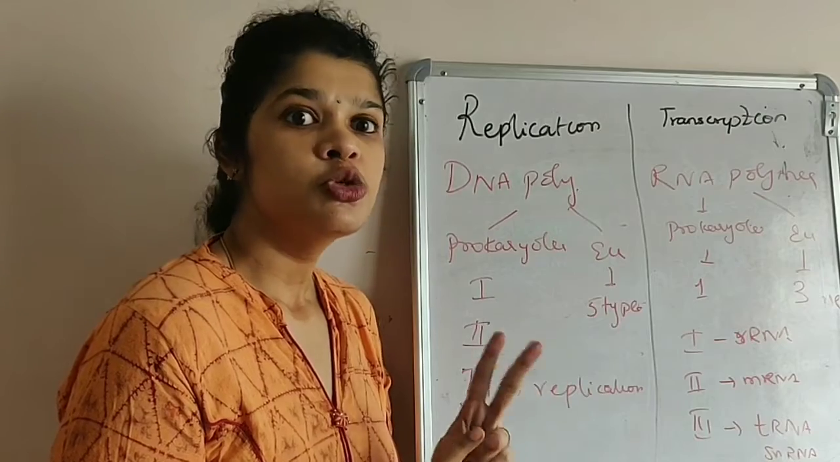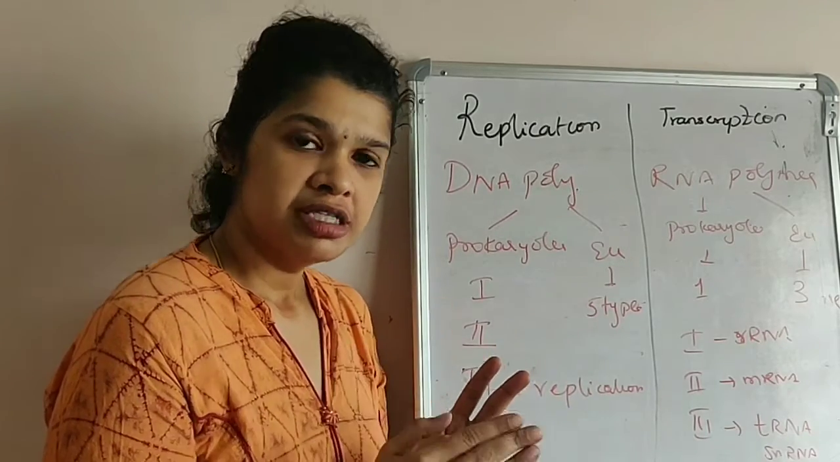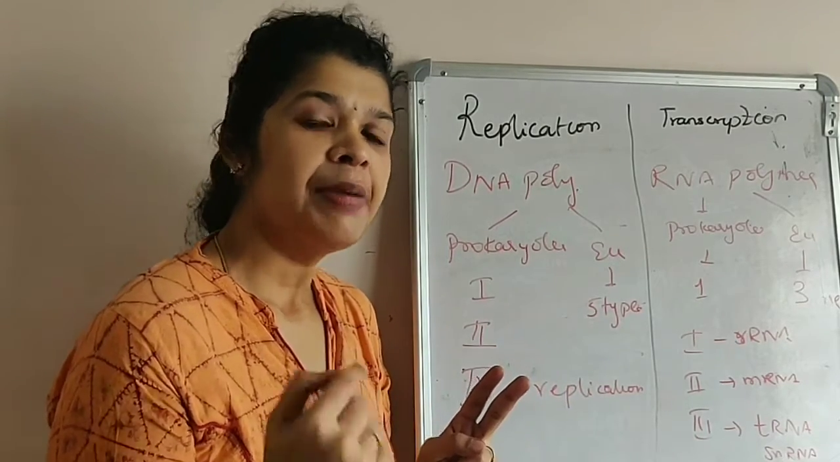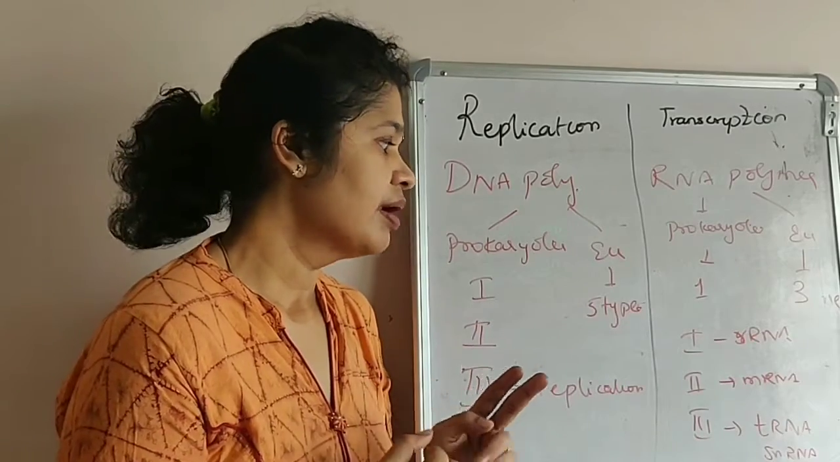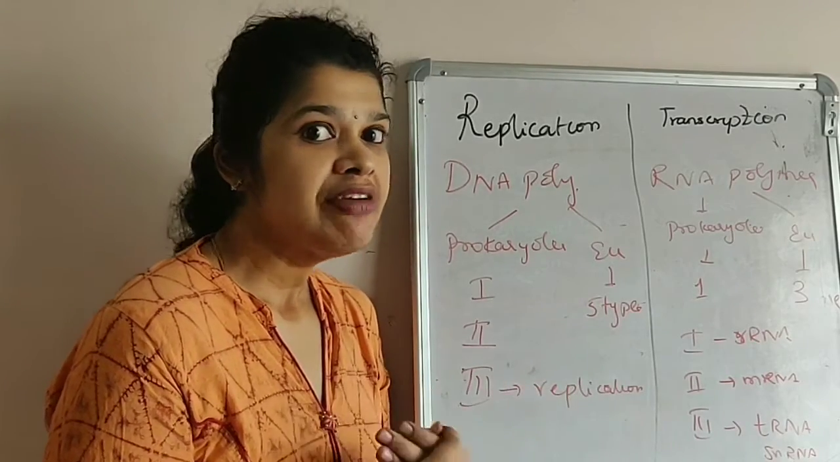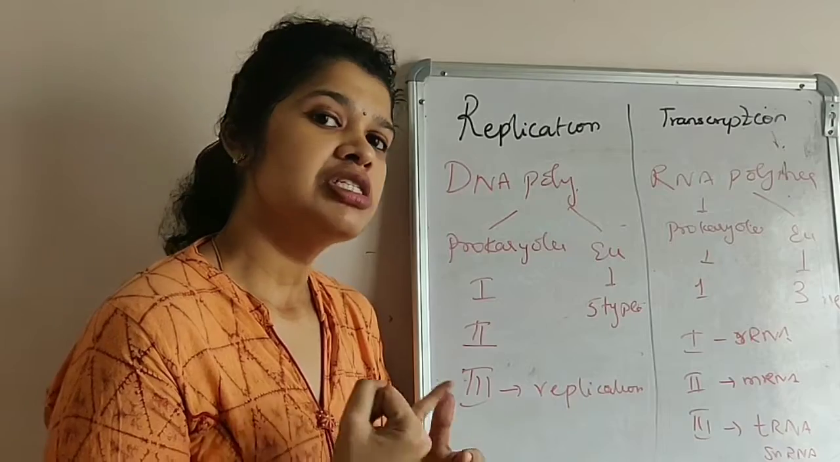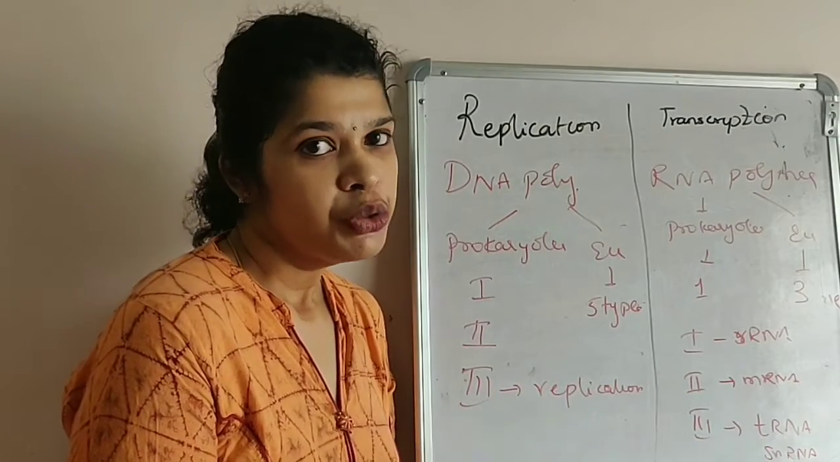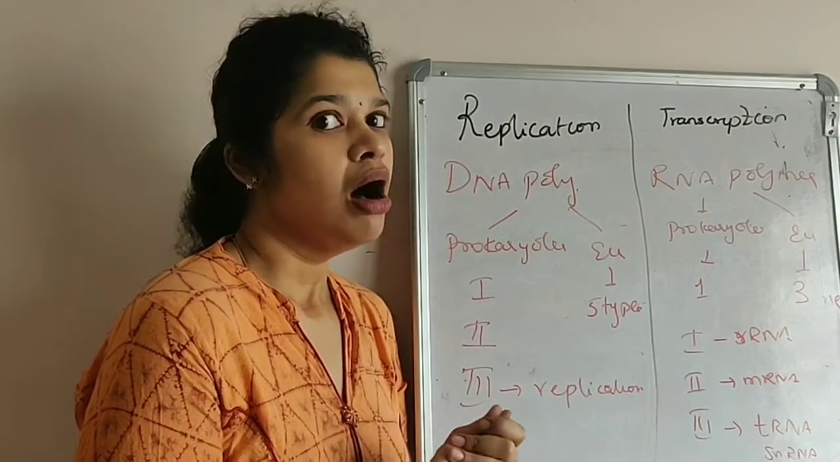RNA polymerase 2 takes part in transcription and produces mRNA by attaching a complementary base pair. And RNA polymerase 3 will produce 3 types of RNA, which are tRNA, small nuclear RNAs and 5S rRNAs.